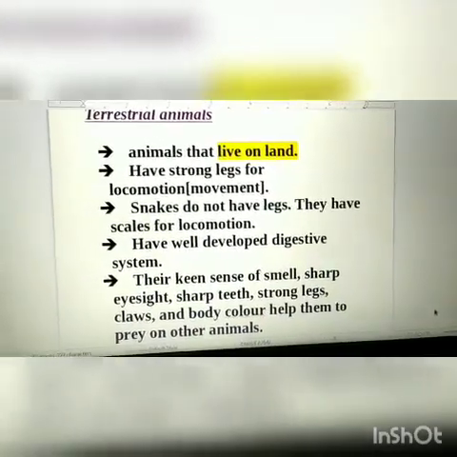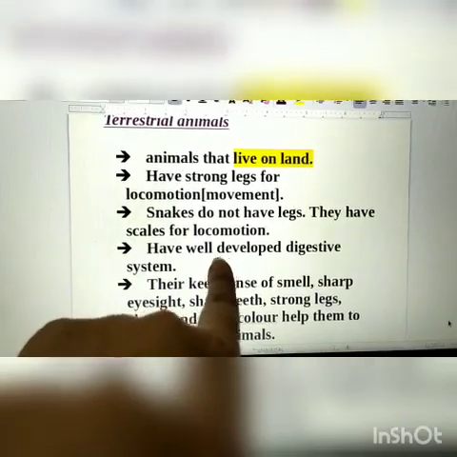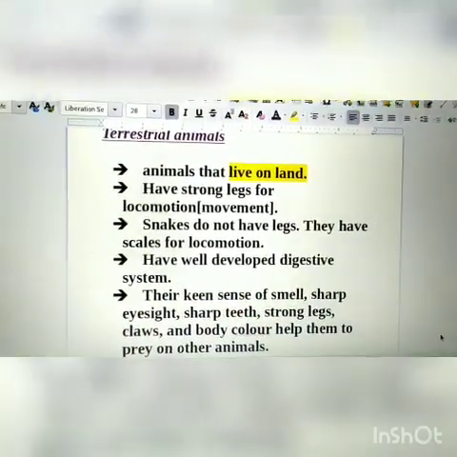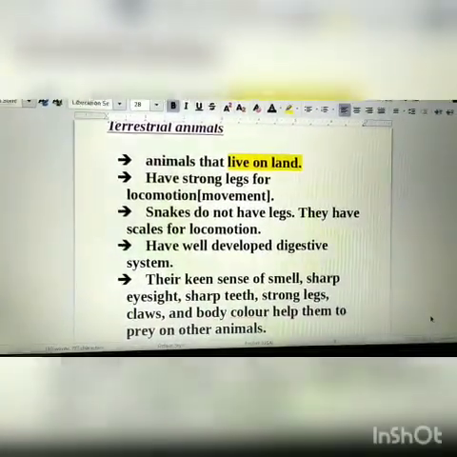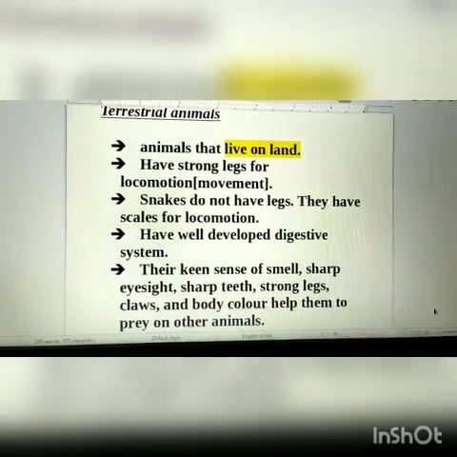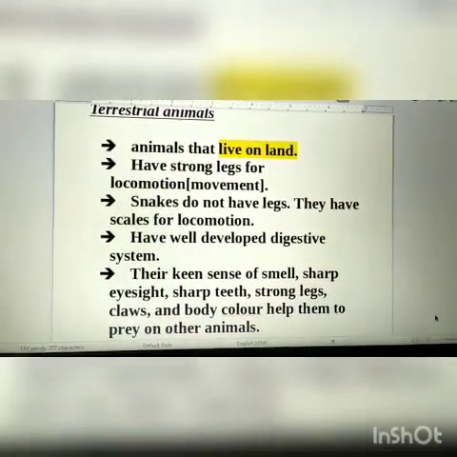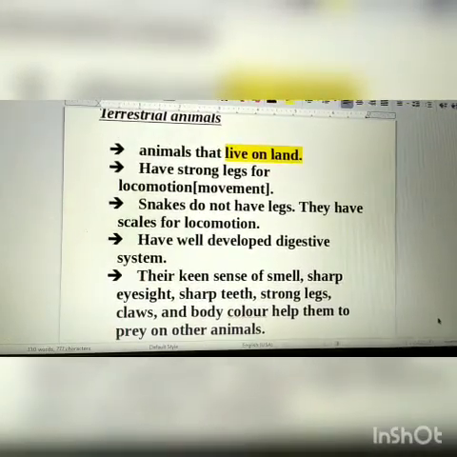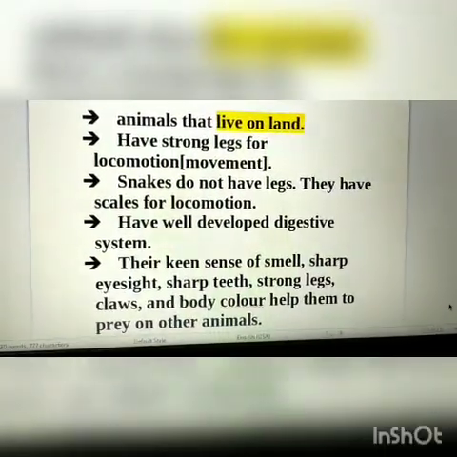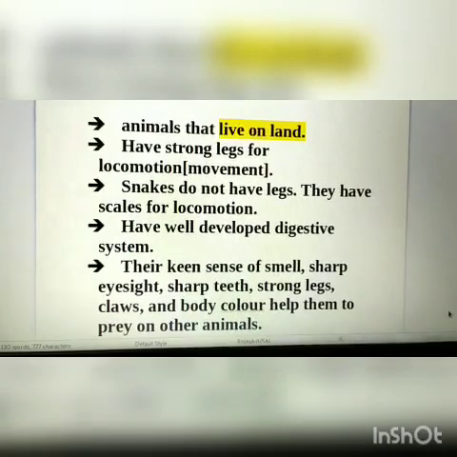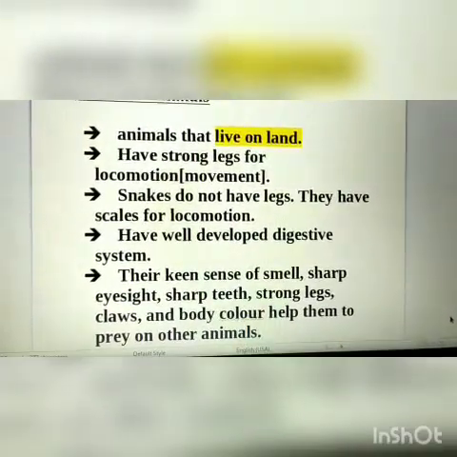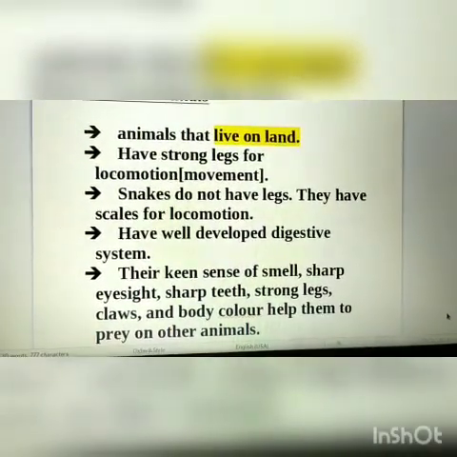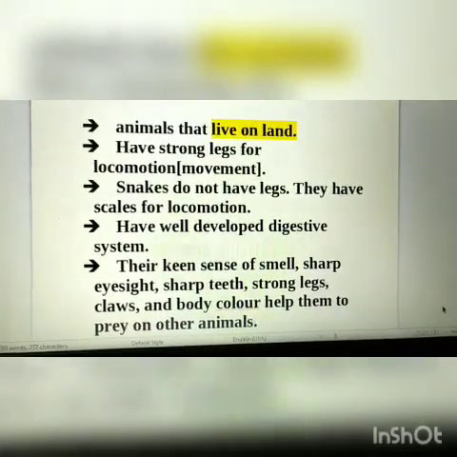Next adaptation is they have well-developed digestive system. Now, what is digestive system? Digestive system is a system that helps in digestion of food. So, as per their eating habits, terrestrial animals have well-developed digestive system.